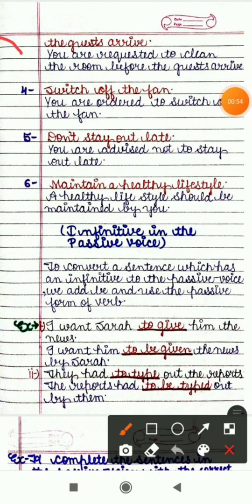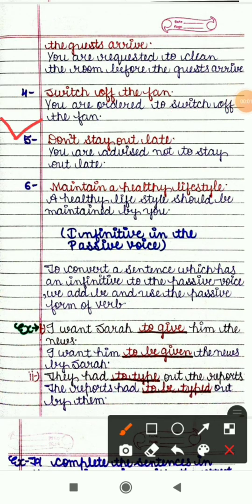So request will be started with the words like you are requested to, and with to we will use first form of verb. You are requested to clean the room before the guests arrive. Fourth sentence is switch off the fan, which is an order. So it will be started with the words you are ordered to. Then first form of verb, you are ordered to switch off the fan.